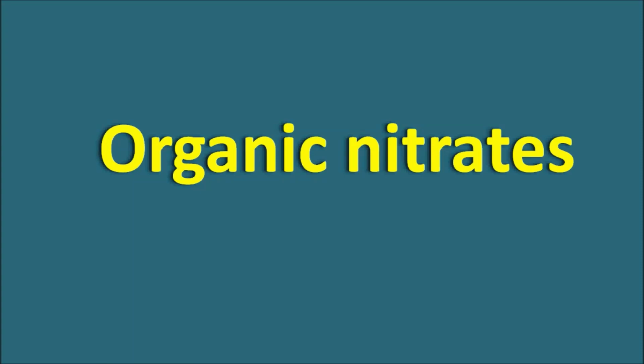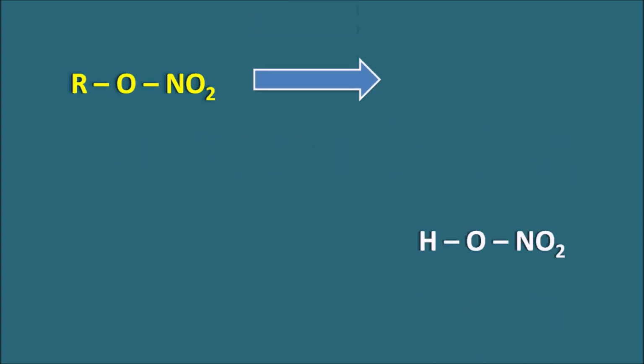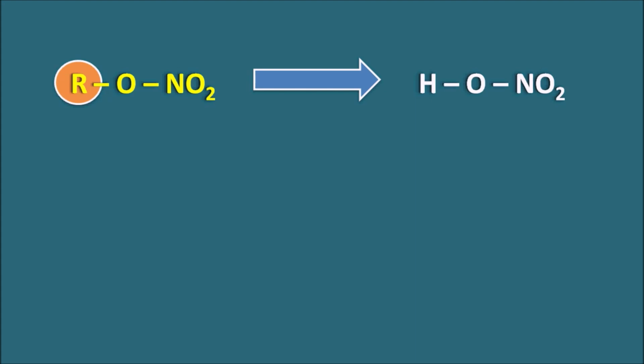Organic nitrates. This is the general formula of the organic nitrates, that is RONO2. We can see that this RONO2 is somewhat related with nitric acid, HONO2. Actually, these organic nitrates are obtained from nitric acid. Here, the organic nitrates differ based on the nature of this alkyl group.